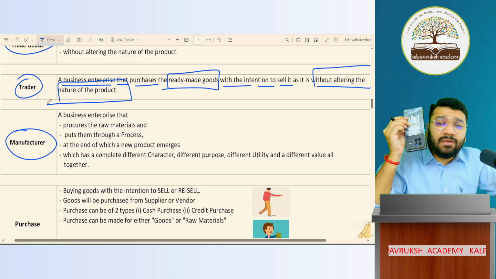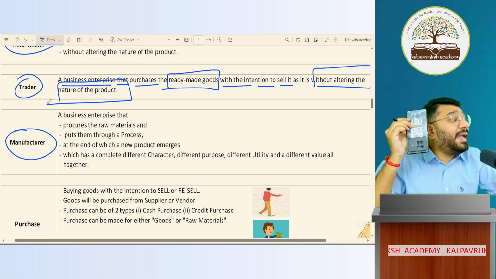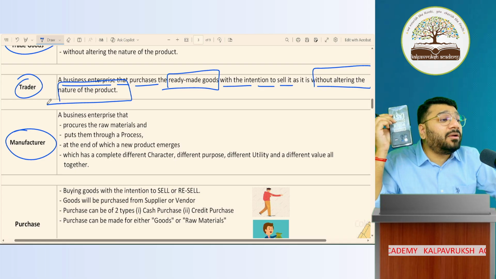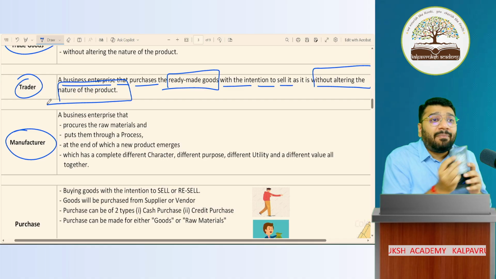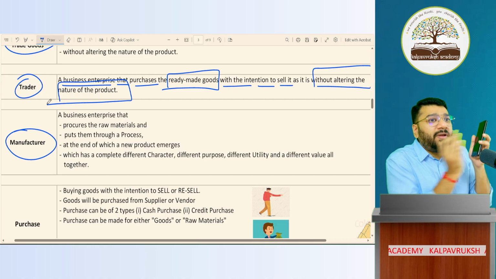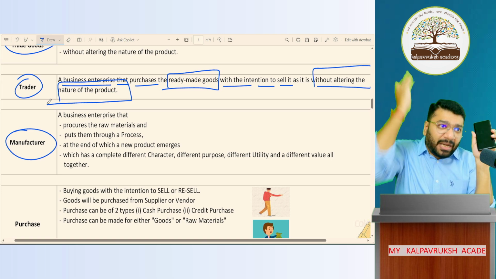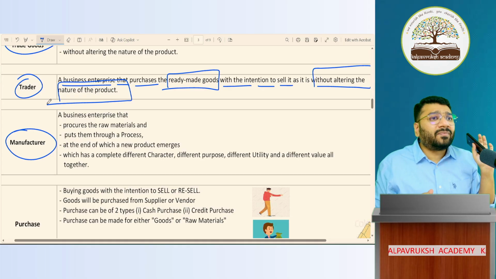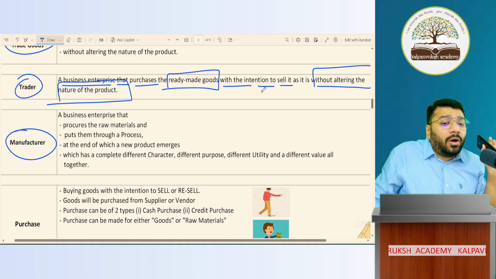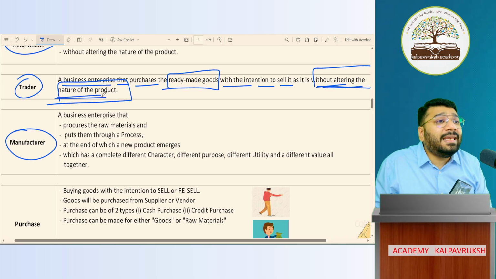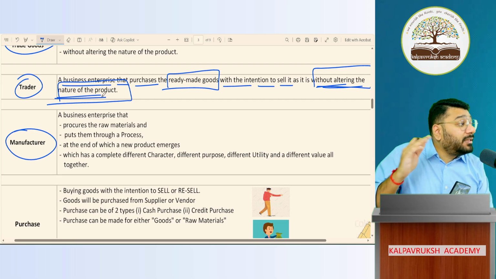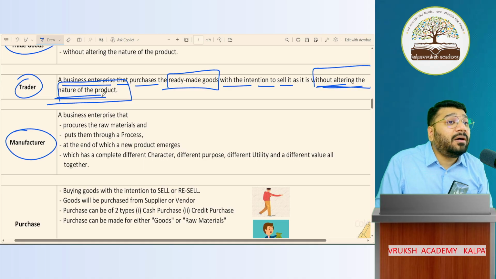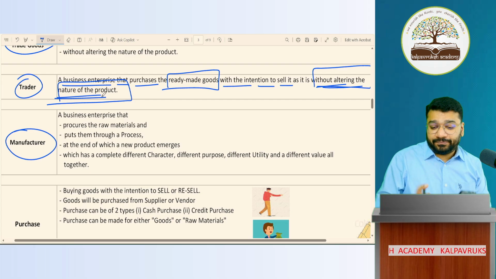I'm into the business of buying and selling mobile phones. Who am I? Trader. Because I'm buying this mobile phone from the Vivo company, from the Vivo manufacturer, and I'm selling it as it is. Am I making any alteration in it? Am I removing the screen, putting something else? Am I selling this as a separate product? No. What I'm buying, that I'm only going to sell. So without altering the nature of the product, I'm going to sell as it is. So I'm into what business? Trading business. The person who does trading business is called a trader.